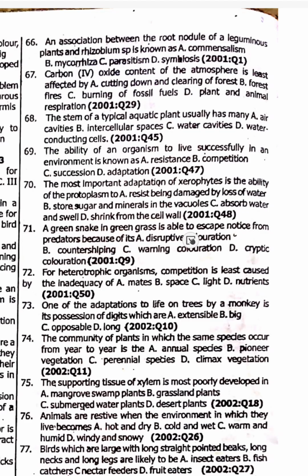71, a green snake in green grass is able to escape notice from a predator because of cryptic coloration. 72, for heterotrophic organism, competition is least caused by the inadequacy of light. 73, one of the adaptations to life on trees by a monkey is its possession of opposable digits. Opposable digit e mean say if you don't see monkey before, the hands e dey fit use the hand grab tree, like not big trunk of a tree o, branches of a tree. If you use the hand grab am, the hand go fold through the tree, like fold.